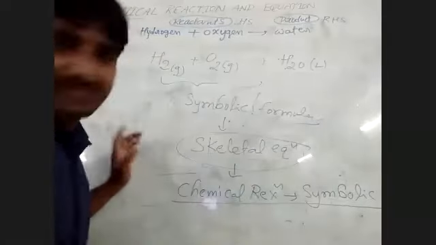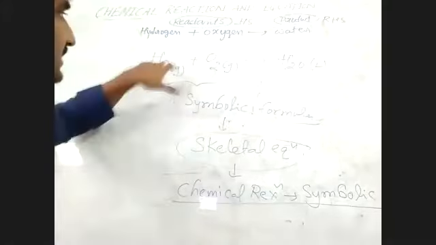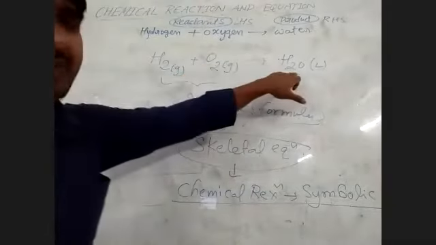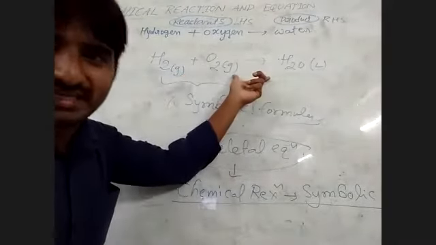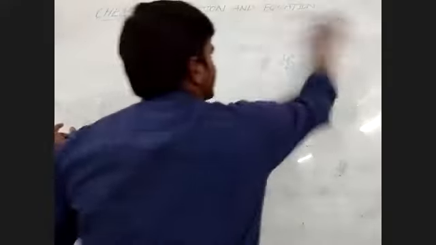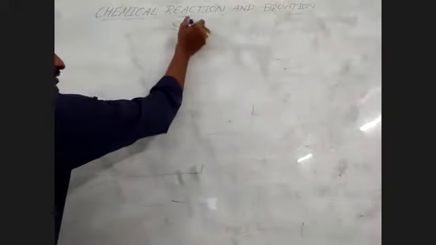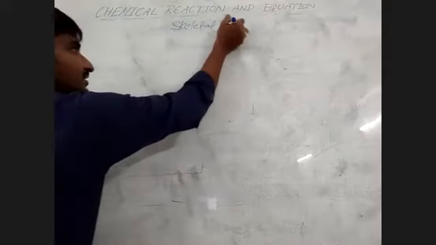So what is the meaning of skeletal equation? How many types of skeletal equation? For example, H2 gas reacts with oxygen gas to form H2O. This is one skeletal equation. Now the skeletal equation has two types. Please all of you listen carefully.